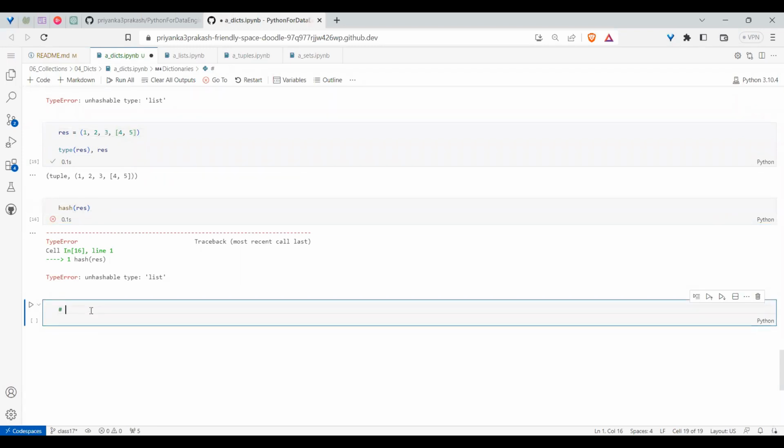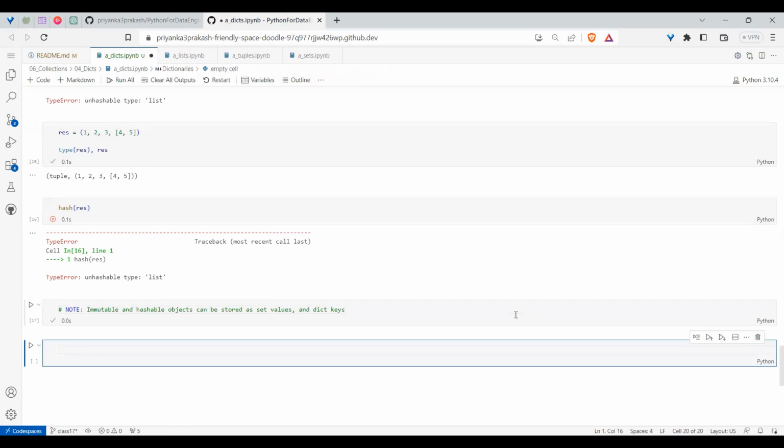So only immutable and hashable objects can be stored as set values and dict keys. So hope you understood now the difference. I am telling here so you can better remember. Okay, hope you understood the difference between mutability and hashability.